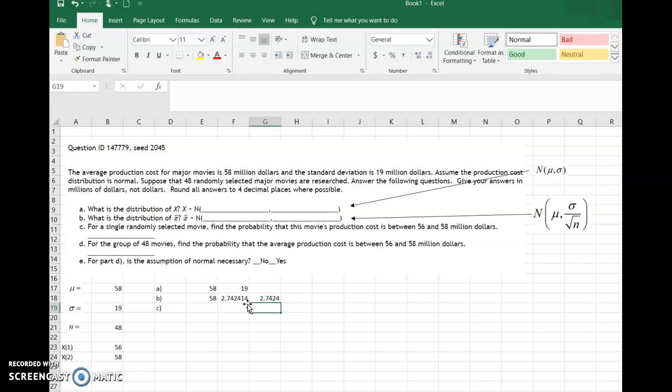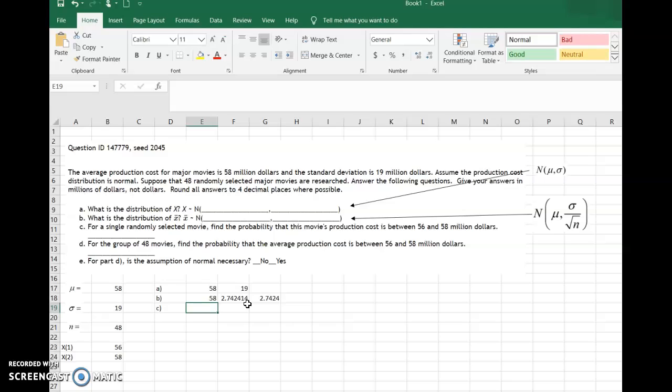So we're finding the area under a normal curve between 2 values. You can find the area under a normal curve below one value by using the norm.dist command. So you can use the norm.dist command twice to determine the probability or the proportion that are going to be between these two values. And here's how we do this.